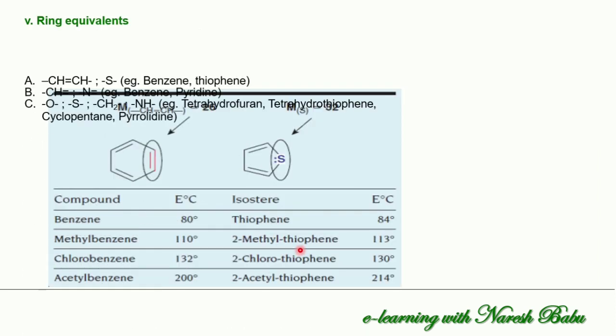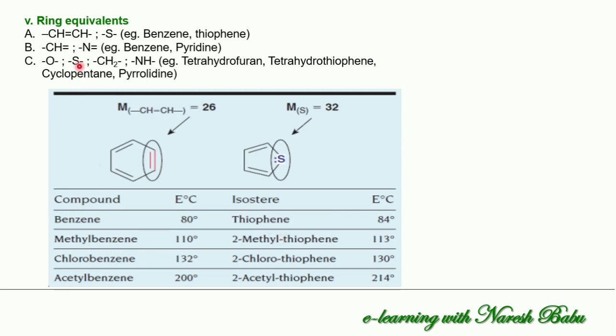And next we come to ring equivalents. For ring equivalents, we can give similar ring systems having the same electronic configuration and shape. So CH we can replace with sulfur. You can see examples like benzene and pyridine. Benzene we can replace with pyridine, the carbon with 3 bonds replaced with nitrogen of 2 bonds, and oxygen, sulfur, CH2 and NH, like tetrahydrofuran, tetrahydrothiophene, cyclopentane and pyrrolidine. These structures we can consider similar, so ring equivalents can be replaced.